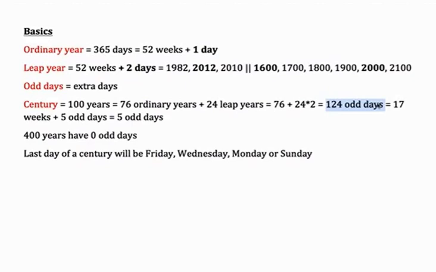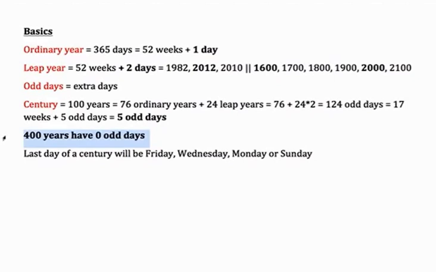Well, 124 odd days is a little too much over a week, so I again divide by 7. Once I divide it by 7, I figure out that it has 17 weeks and 5 more odd days, which essentially implies that a century will have 5 odd days. Another very important point to note: 400 years in a cycle, in a leap cycle, have 0 odd days.